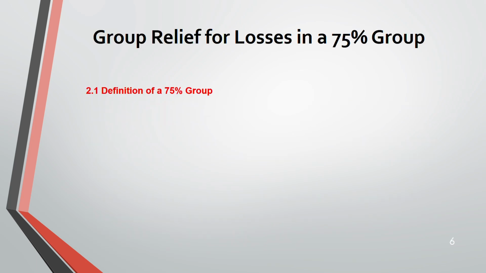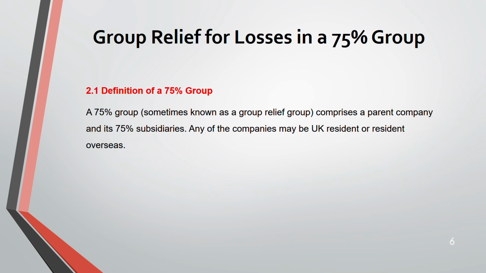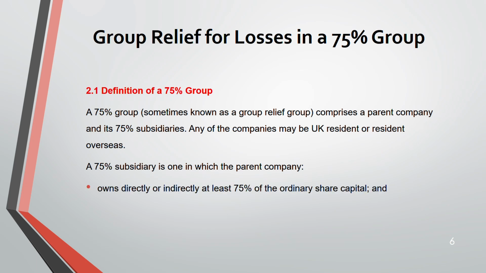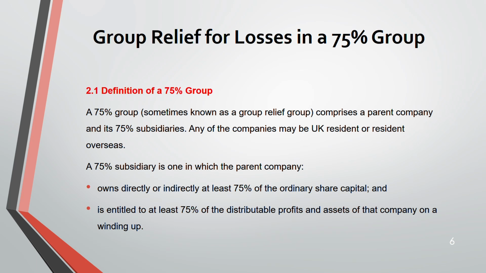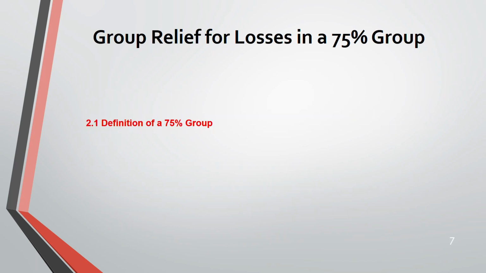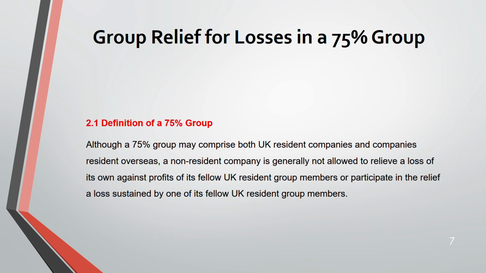Now, what is the definition of a 75% group? A 75% group is when there is a parent company and its 75% subsidiary. Remember, the companies could be either UK resident or overseas resident. A 75% subsidiary is one in which the parent company owns at least 75% of the shares and at least 75% of the profits and assets. Now, remember, even though a 75% group might include both UK resident and overseas companies, you can only get your loss relieved against a UK resident company, not an overseas company. Overseas companies, yes, they will form part of the group, but you cannot get your losses relieved against them.